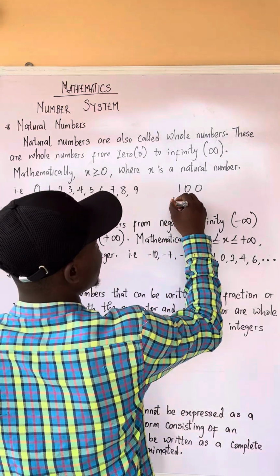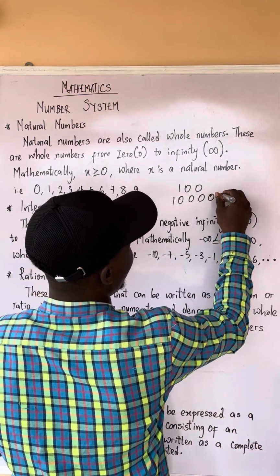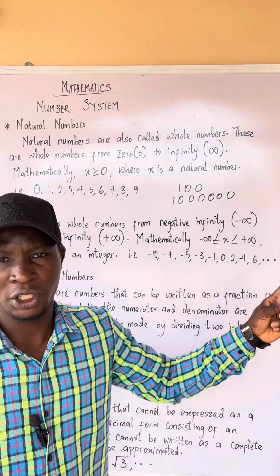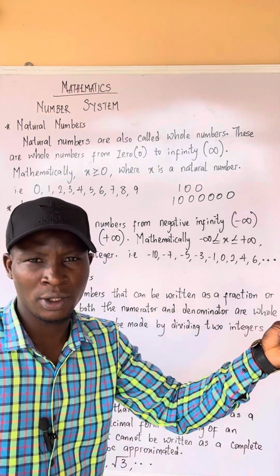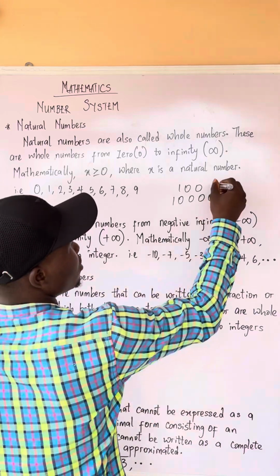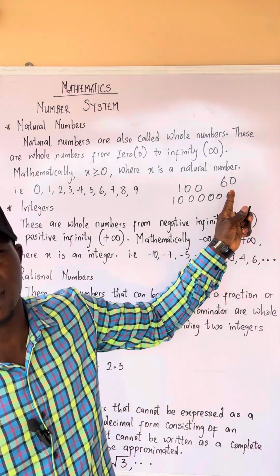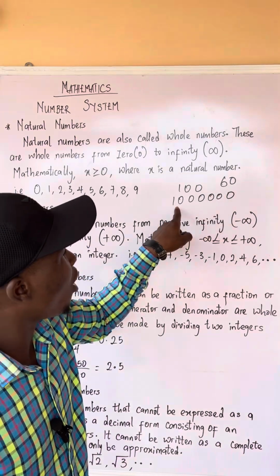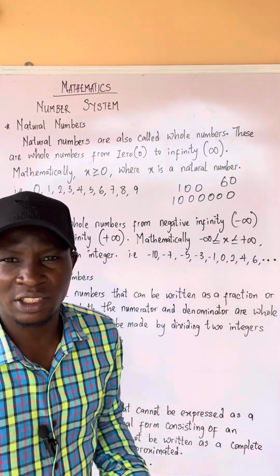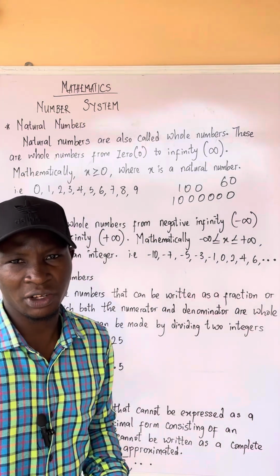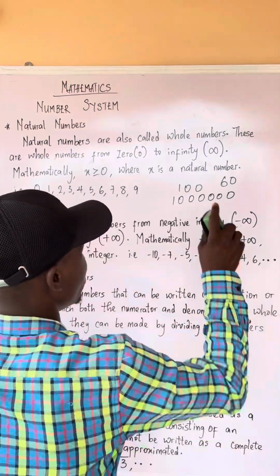If I place them differently, this is called 1 million. So where you place them matters. This is called 60. So you see that all these numbers are still natural numbers. They are between 0 and 9. So that's the first thing with natural numbers.